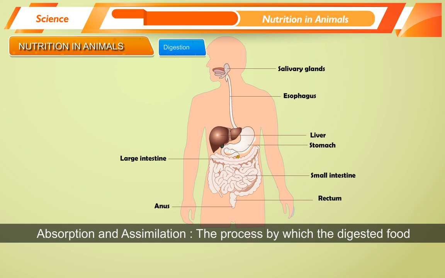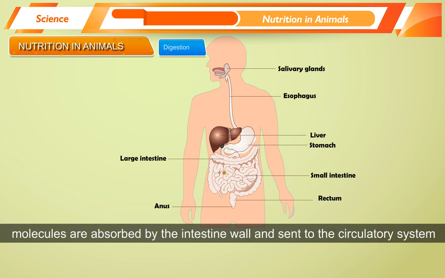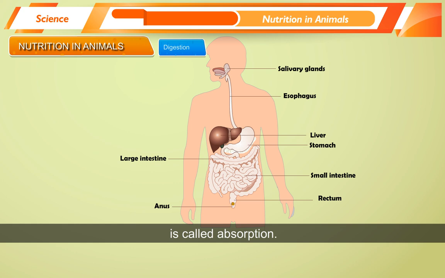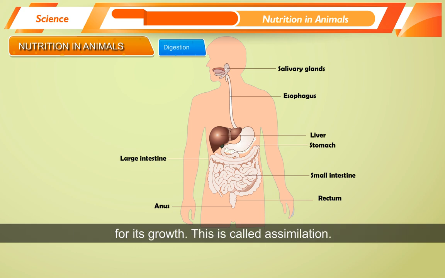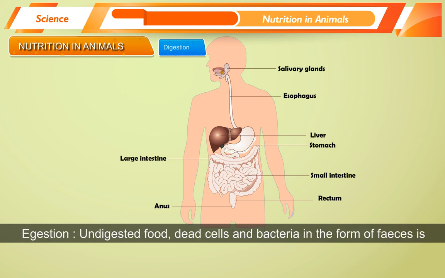Absorption and assimilation. The process by which the digested food molecules are absorbed by the intestine wall and sent to the circulatory system is called absorption. The absorbed food is then incorporated into living cells and used by the body for its growth. This is called assimilation.